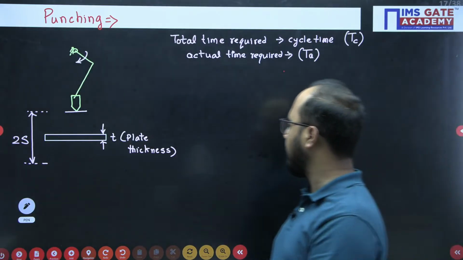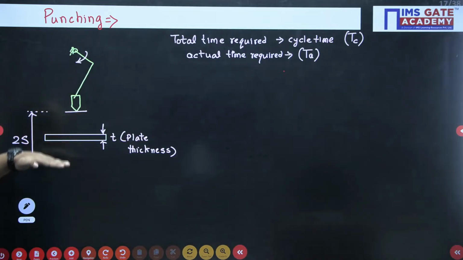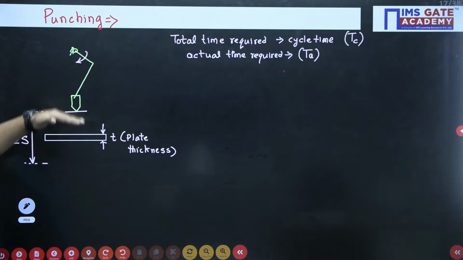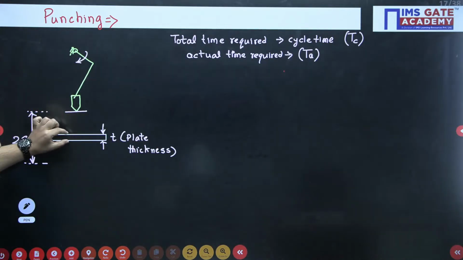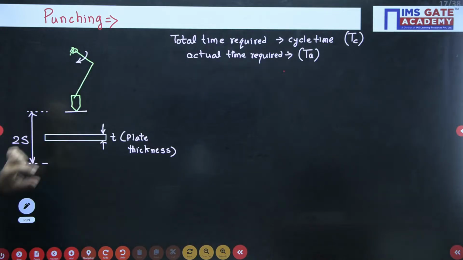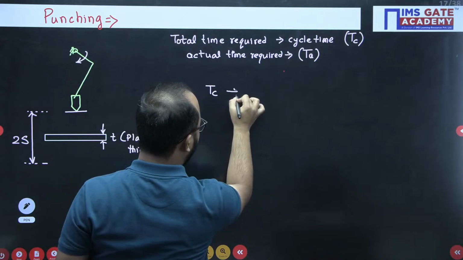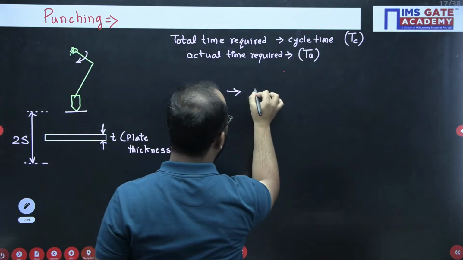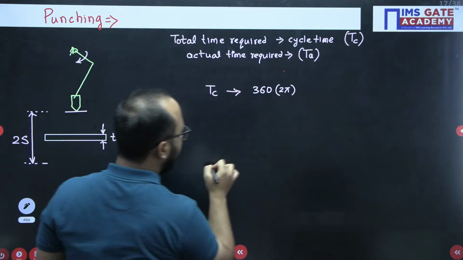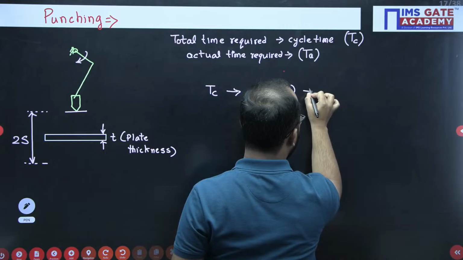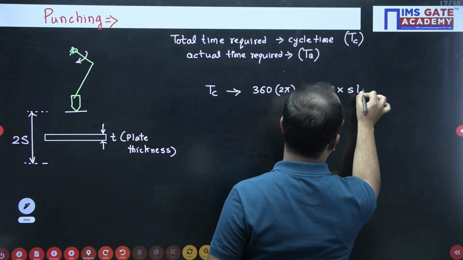Now, very important thing. I hope you got the point: from the starting of this motion to the end of the cutting operation, whatever time is required is the total time, but punching is happening for this moment only, when the cutting is happening in the plate. So for the complete cycle time, this crank is rotating 360 degrees, or I can mention 2 pi as well, right? How much distance is traveled by the tool? Total 2 into stroke, 2s basically.